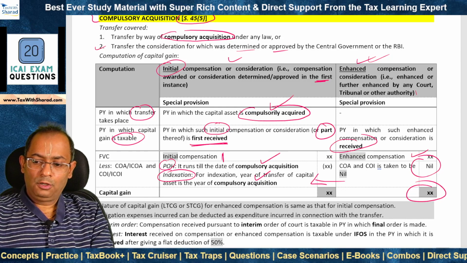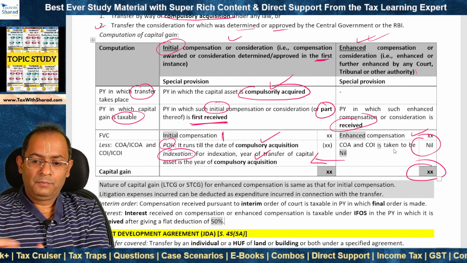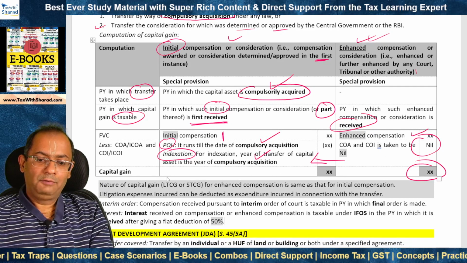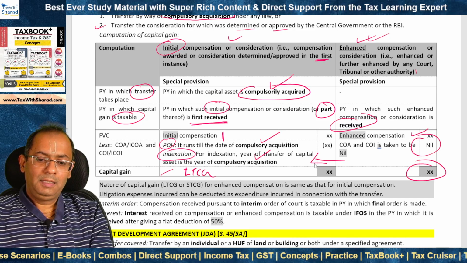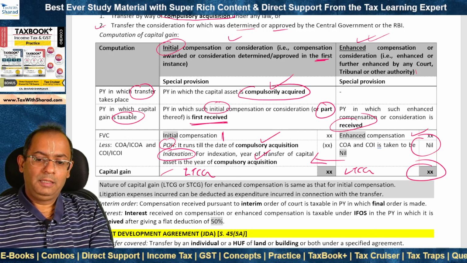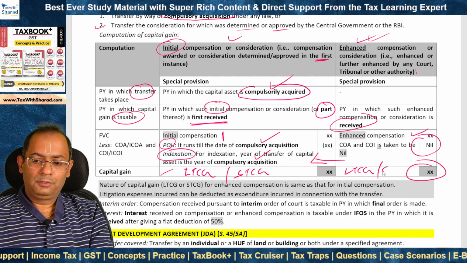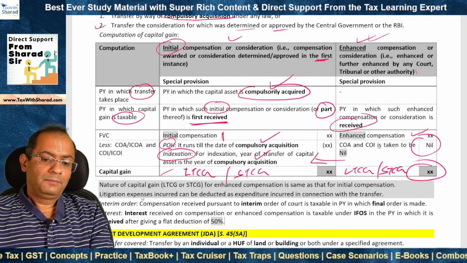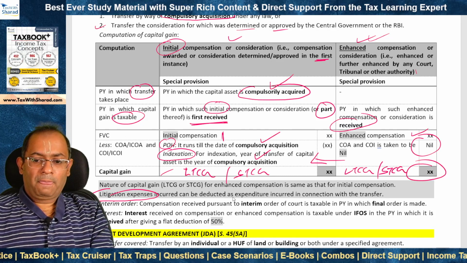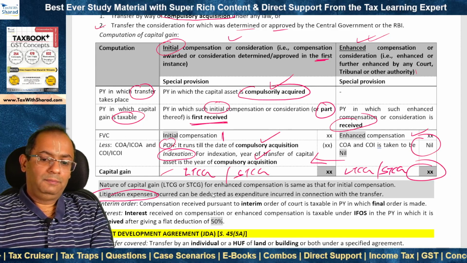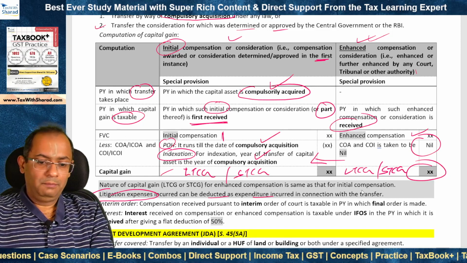Now, what is the nature of capital gain in respect of enhanced compensation? So it is actually the same as that for initial compensation. So if this is LTCG, this is also LTCG. If this is STCG, this is also STCG. If litigation expenses have been incurred in this connection, then those can be deducted as expenditure incurred in connection with the transfer in computing capital gain.